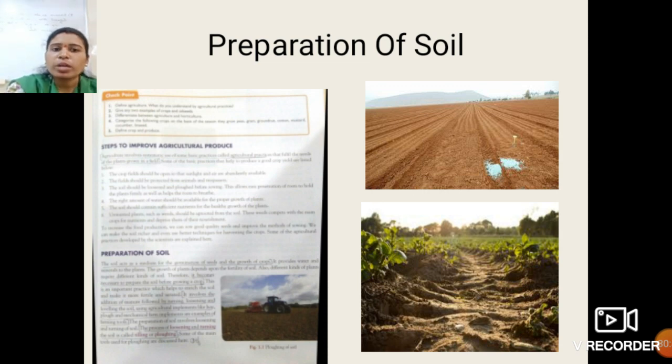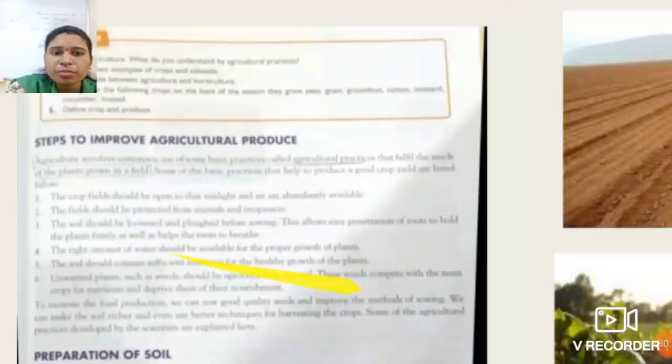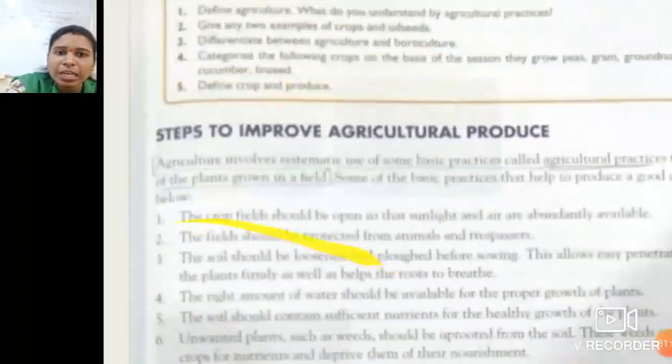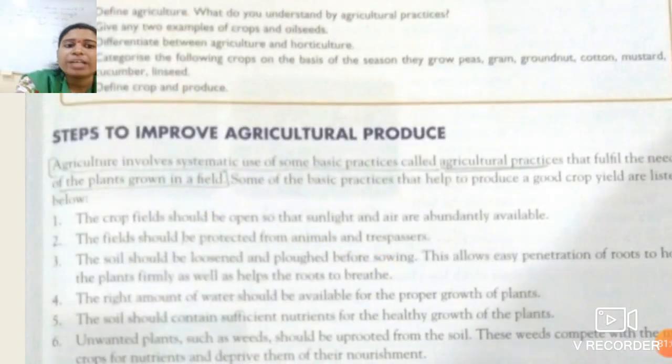Okay students, first there are certain steps which are required to improve the agriculture produce. Agriculture produce means what we get from the plant or from the agriculture; that is the product.